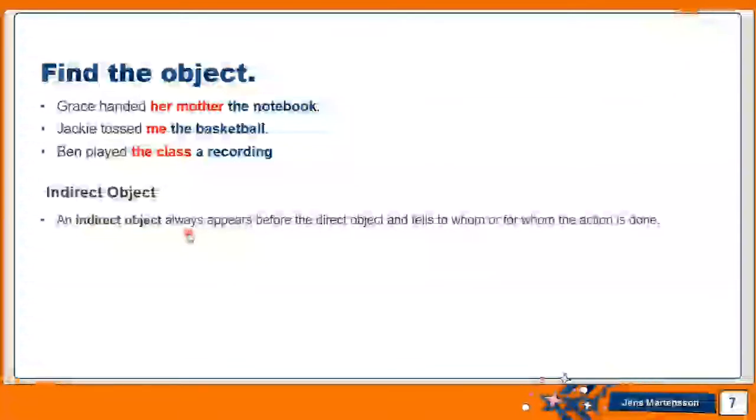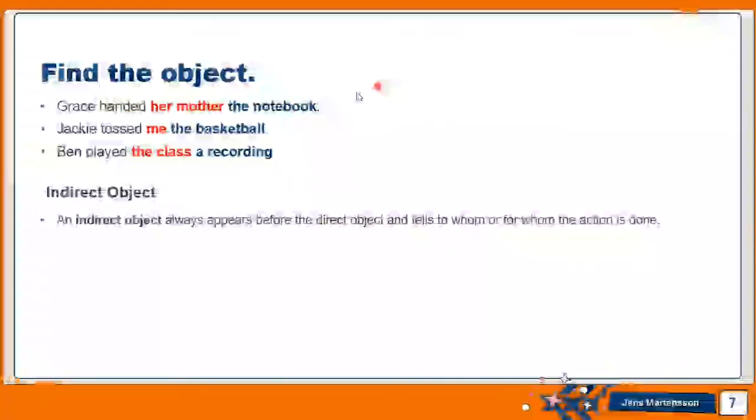An indirect object is an object that appears before the direct object. So we have here two objects mainly, direct and indirect. How do I locate them? The indirect object comes before the direct object and tells to whom or for whom the action is done. So her mother is the indirect object. The notebook is the direct object. So Grace handed what? The notebook.